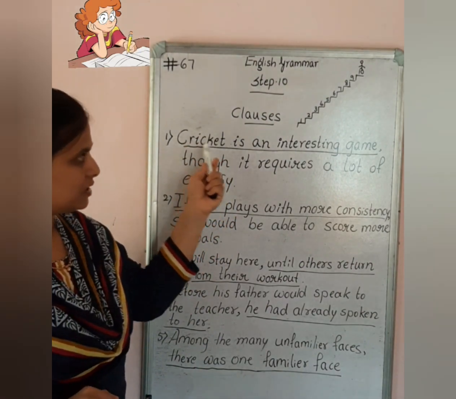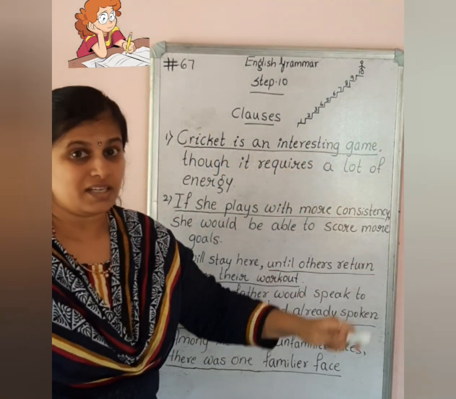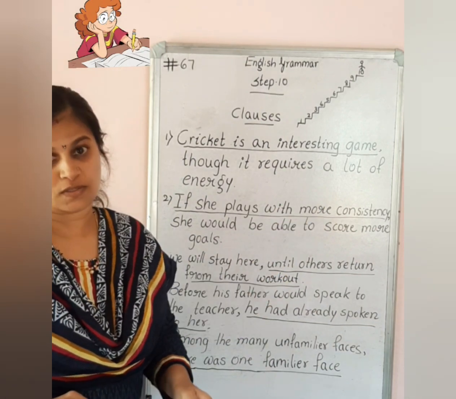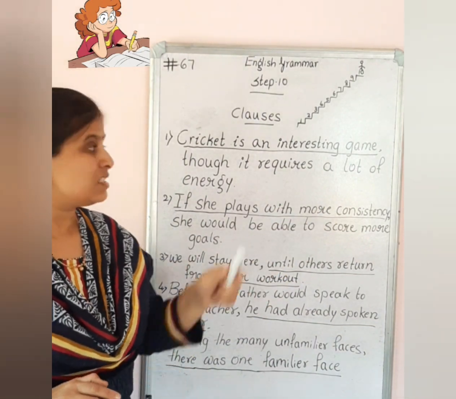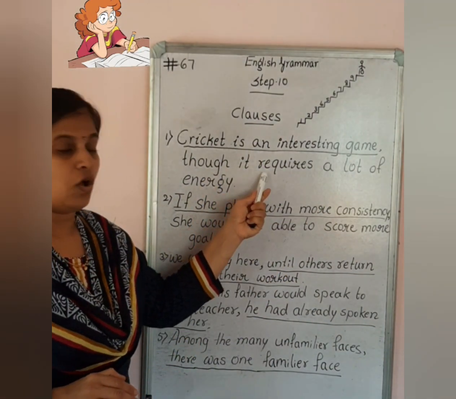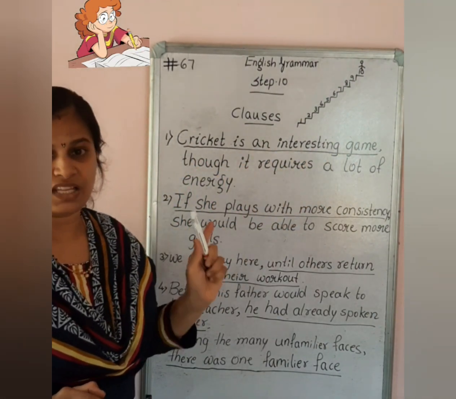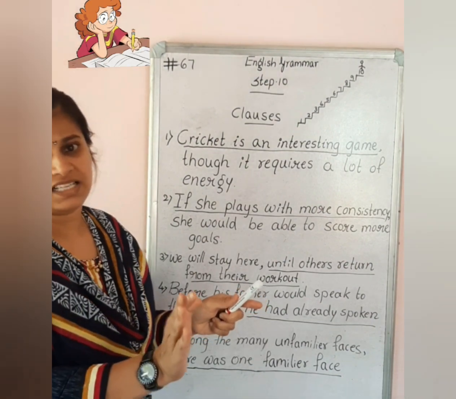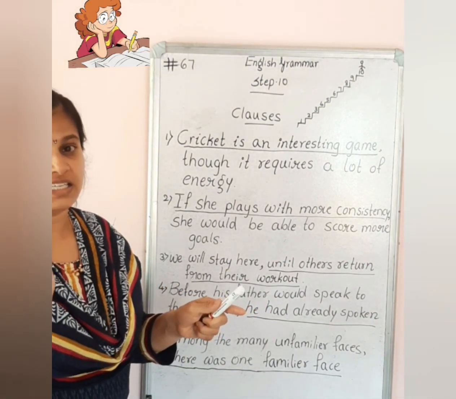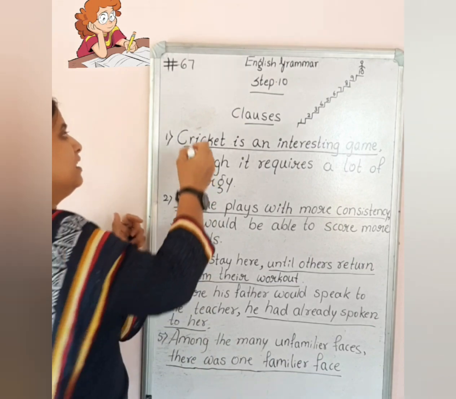Find out whether the underlined clause is independent or dependent. It is independent, because it doesn't depend on the other clause to give complete sense. Cricket is an interesting game. That's it. It gives the complete sense of one sentence, so it is an independent clause.